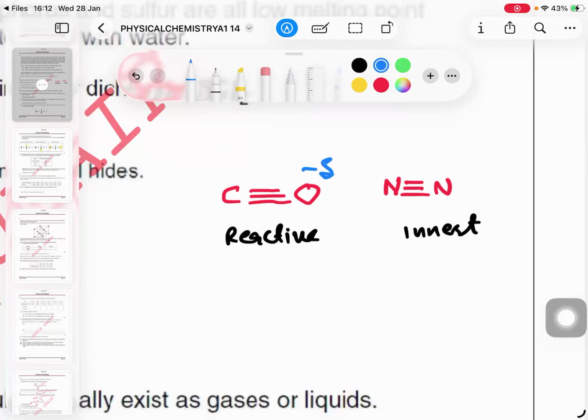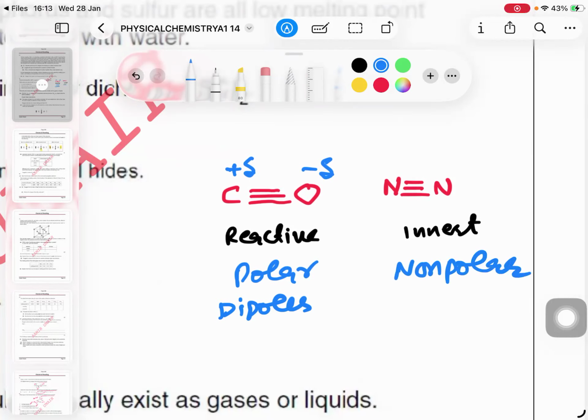Because of the difference in electronegativity, carbon monoxide is polar, having dipoles. Dipoles can attract positive and negative ions, which makes it reactive. Nitrogen is non-polar. So bond polarity is also linked with reactivity.